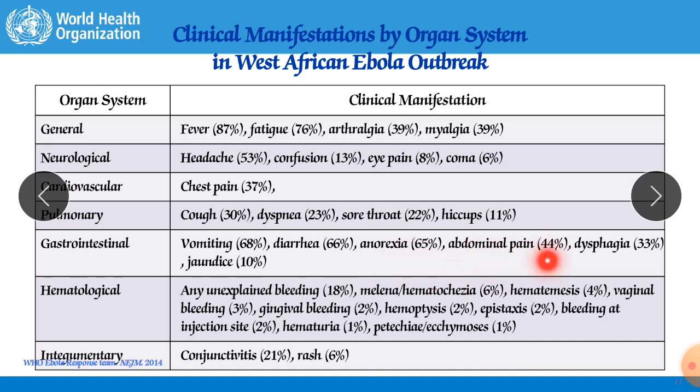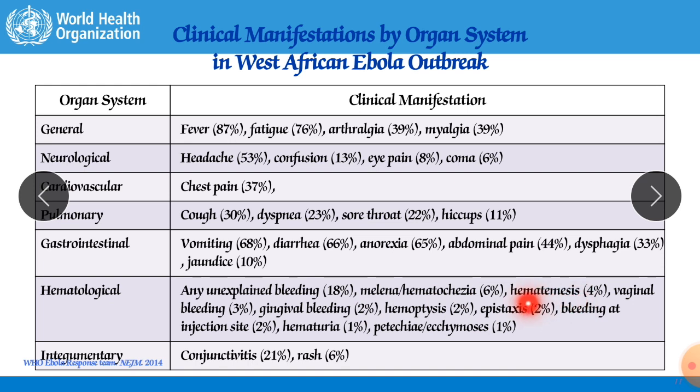Abdominal pain 44%. Dysphagia, what is dysphagia? Difficulty in swallowing, the person has lots of pain when he starts swallowing anything. He will try to eat anything, he will try to open his mouth to eat anything. Jaundice is 10%. Hematological, any unexplained bleeding is 18%. Melena or hematochezia, it is 4%.